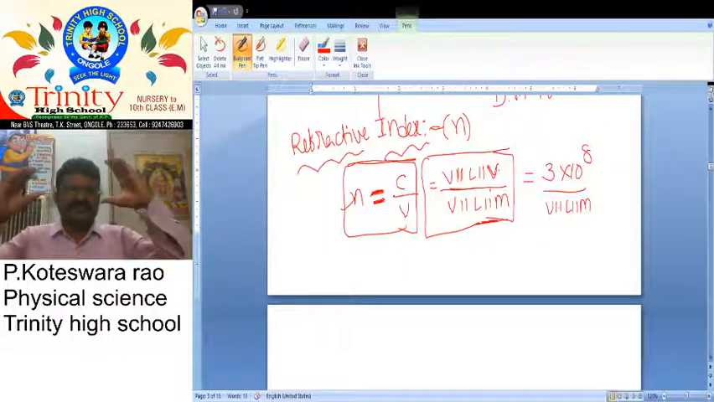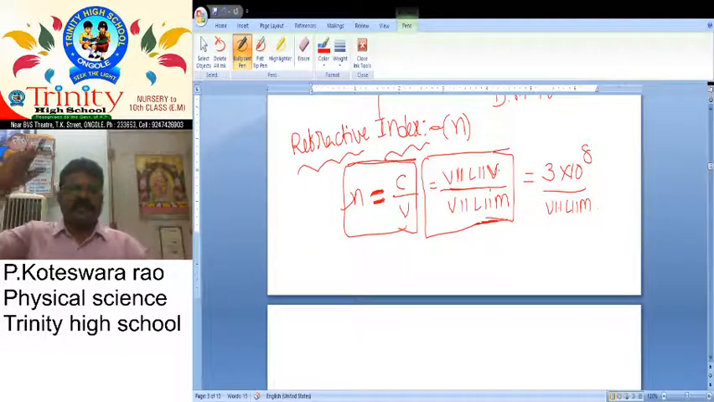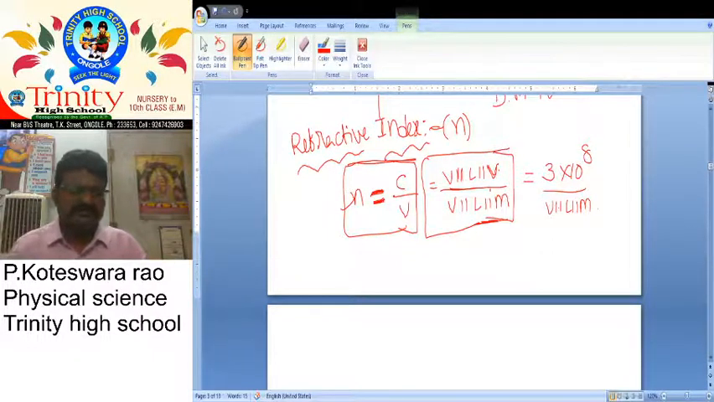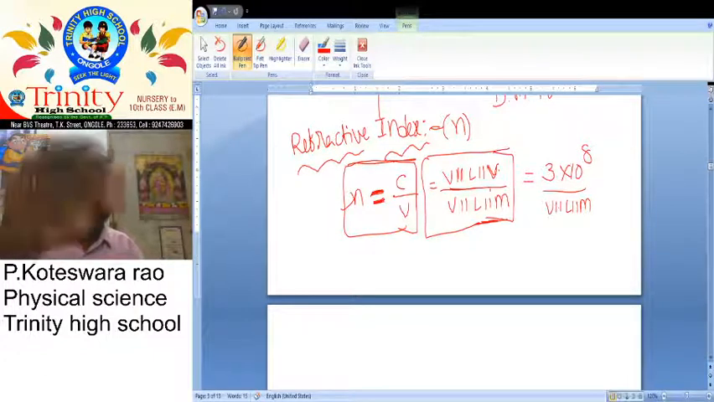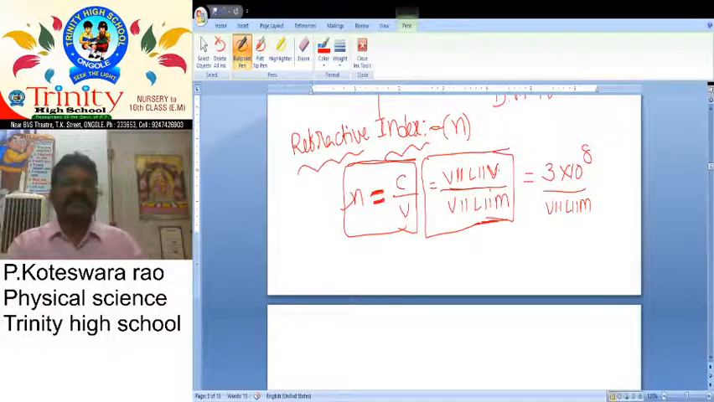Because when we are seeing from outside, meaning air, there is water. So the light ray travels from one medium to another medium. What happened? We already told that it is bent. Because of that, it appears to be broken or bent.